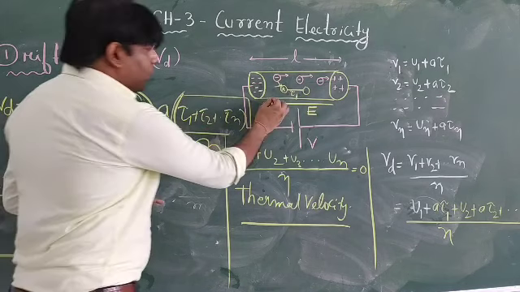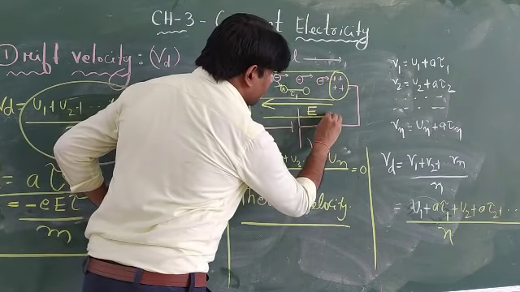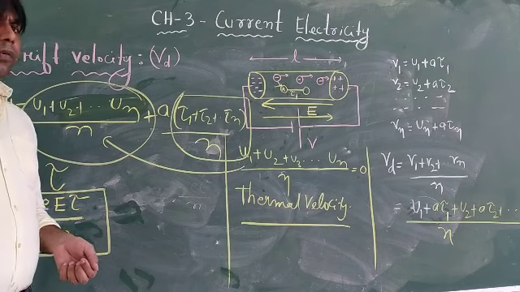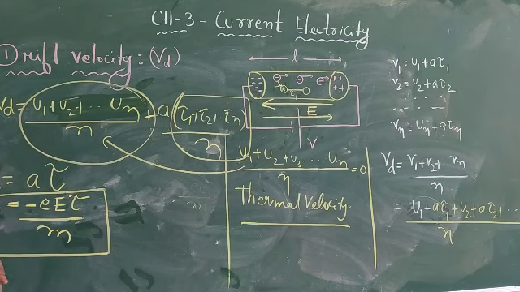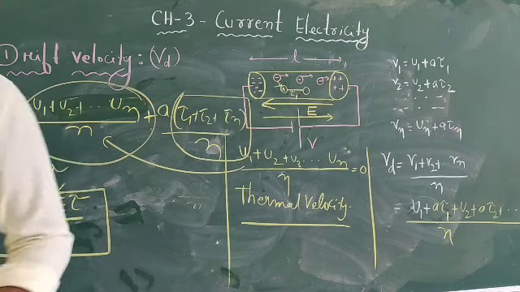See here, the electric field is directed from positive to negative, but the electrons are moving from negative to positive. This negative sign indicates that, because in mathematics a negative sign is used either when you are talking about decreasing or when the direction is opposite. The remaining topics we will discuss in further classes. Thank you.